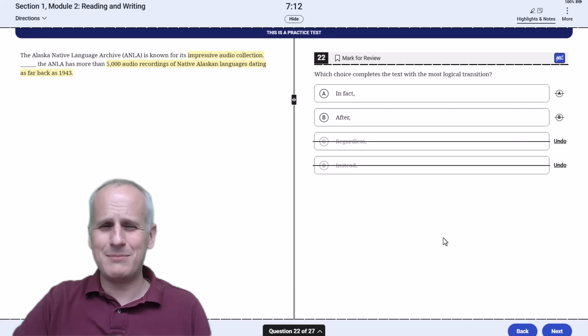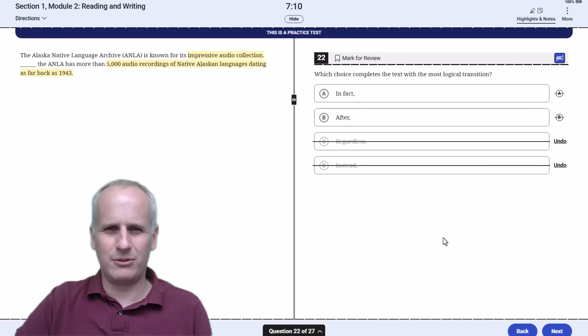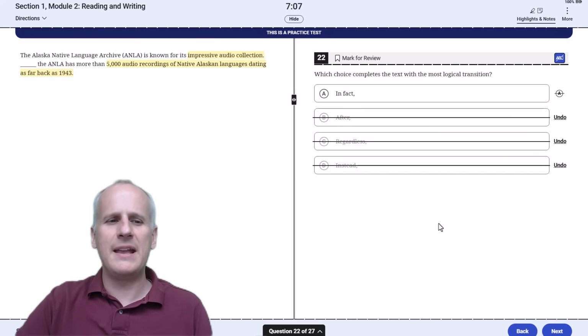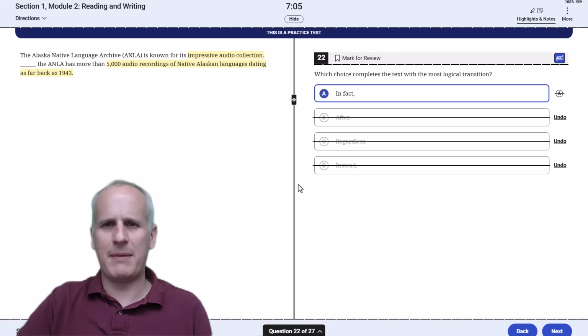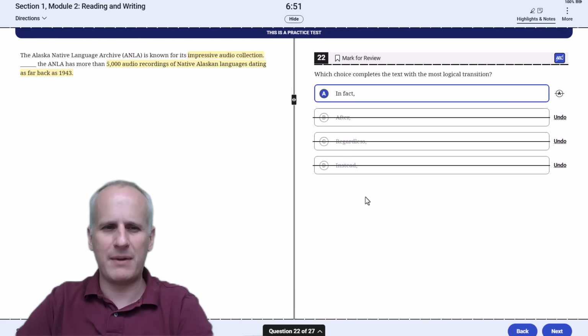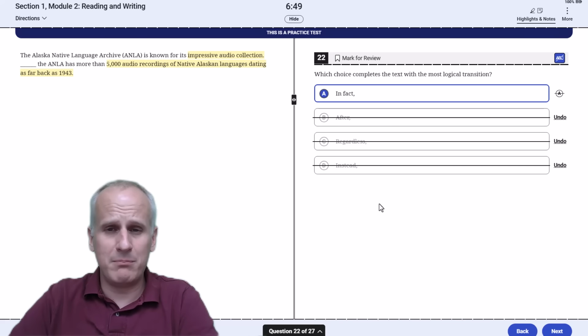After might be agreement, but it's introducing a chronological relationship that isn't present. In fact, certainly does match the idea of agreement, and if we read in fact back into the sentences, the Alaska Native Language Archive, ANLA, is known for its impressive audio collection. In fact, the ANLA has more than 5,000 audio recordings of Native Alaskan languages dating as far back as 1943. Should make narrative sense. You definitely want to reread your choice back into the sentences for transition style questions within the writing section, probably more than anything else.